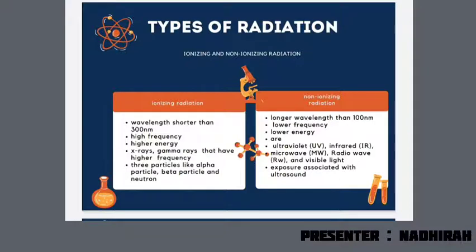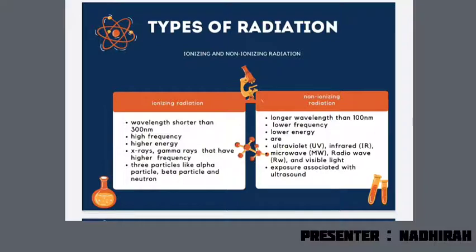Firstly, ionizing radiation is classified as having wavelength shorter than 300 nanometers, high frequency and higher energy. Meanwhile, non-ionizing radiation has longer wavelength than 100 nanometers, lower frequency and lower energy. Next, types of ionizing radiation consist of X-rays and gamma rays that have higher frequency. Meanwhile, non-ionizing radiation includes ultraviolet, infrared, microwave, radio wave, and visible light that have lower frequency.